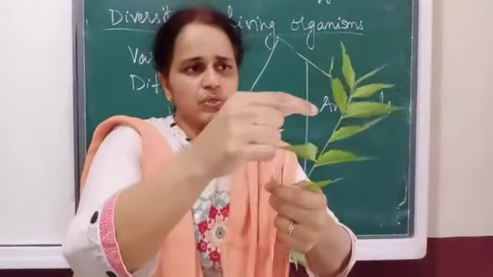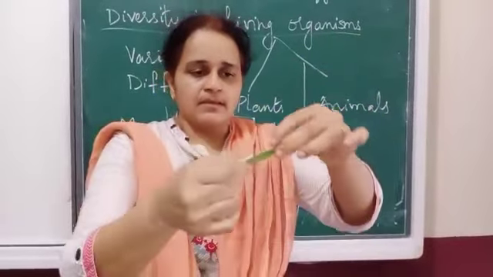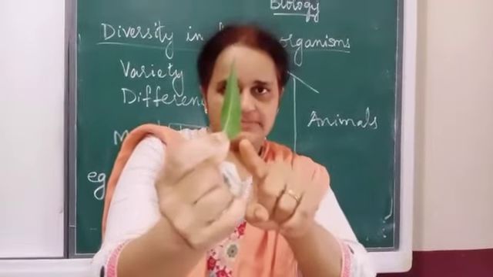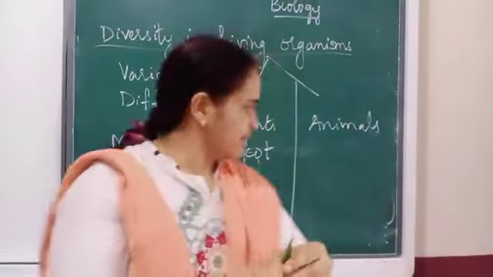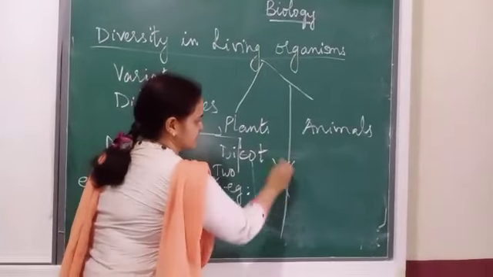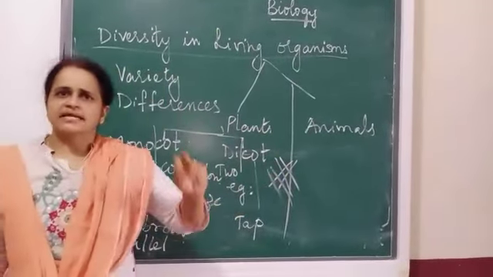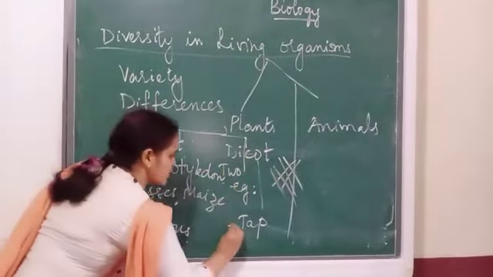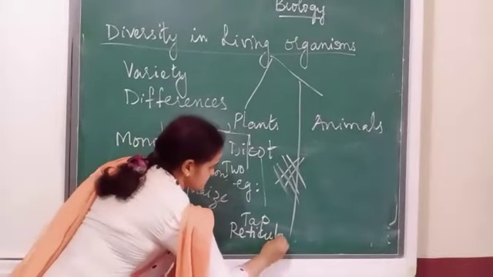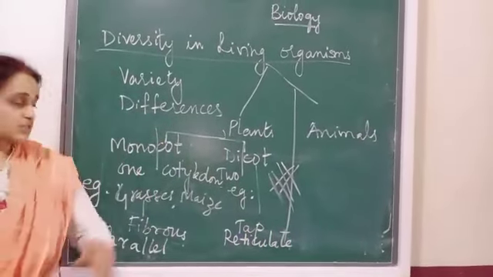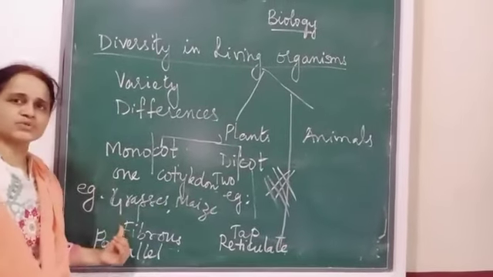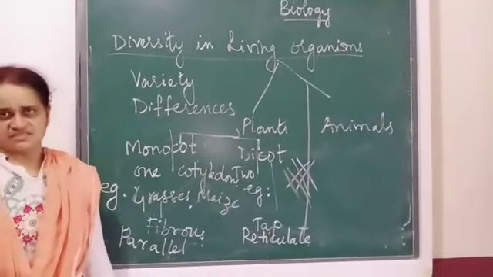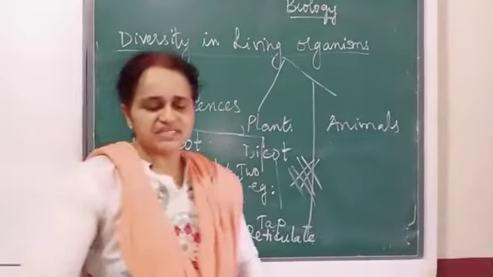Now if we go to our neem, if you have a closer view, we can see that the veins here are not arranged parallelly, but they are in the form of a net, some network like something. That means the veins are not arranged in parallel manner, so that is called reticulate venation. So see, the root system differs in monocot and dicot. Venation is different. So these are all the differences you can see.